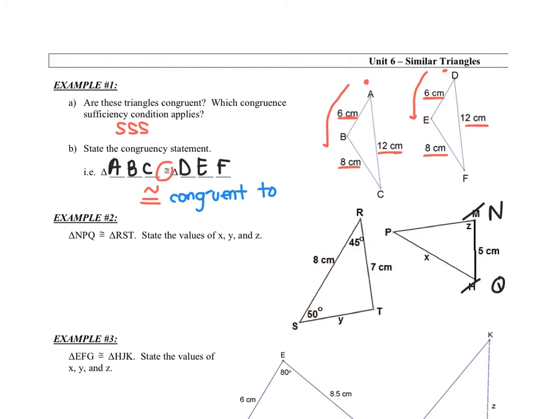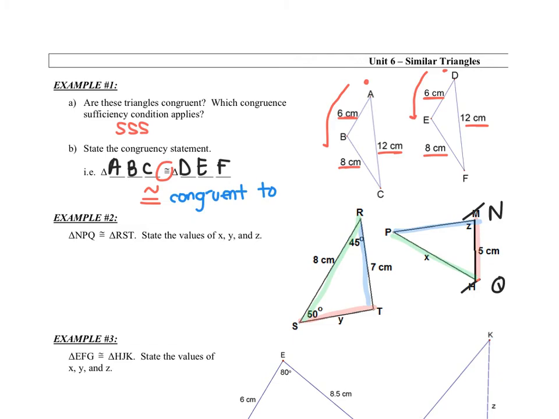Okay, I like to use a highlighter here, and I like to see which sides are the matching ones. So just by looking at it, I think this side and this side match. The 7 matches with this, and then the longest side will match with this longest side. And when I do that, I know which sides should equal. My green lines should equal, which means x should equal 8.